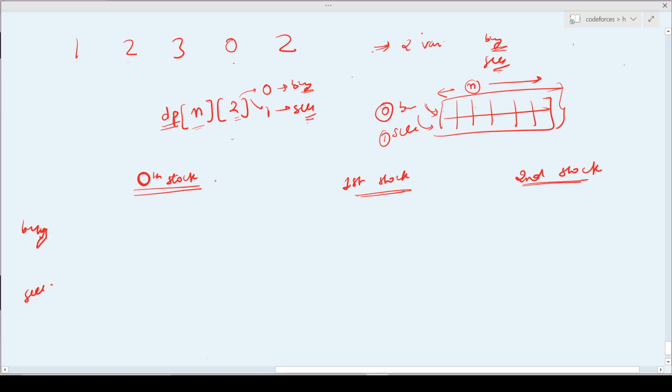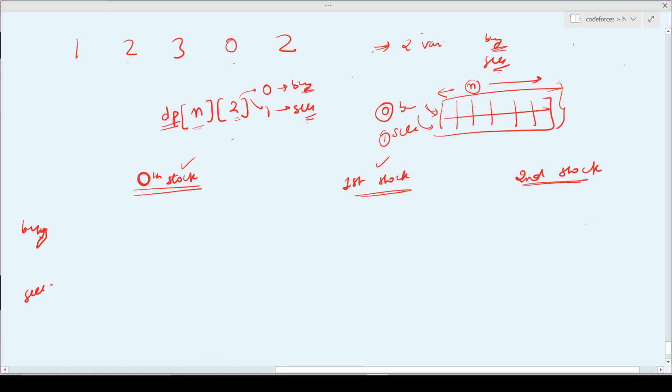As I said, you must know two pieces of information at the start, because if you want to buy a particular stock on the second day, you should know the price you sold at on the 0th day. So I have to pre-compute, or manually write, the value of buy and sell for the first and the second stock.